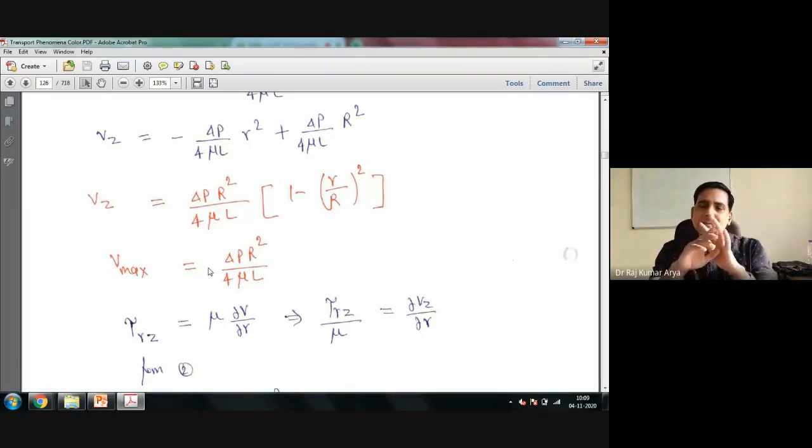So this particular thing would help me to design my pipeline. If I have a fixed pipe, I can only play with delta P, the rest of the things are not in my hand. If the pipe is fixed, the fluid is fixed, then viscosity is fixed, length is also fixed. So the only thing I can change is delta P, meaning I can put a bigger and bigger pump if I want more flow rate, or if I want a lower flow rate, I will put a smaller pump. Correct?